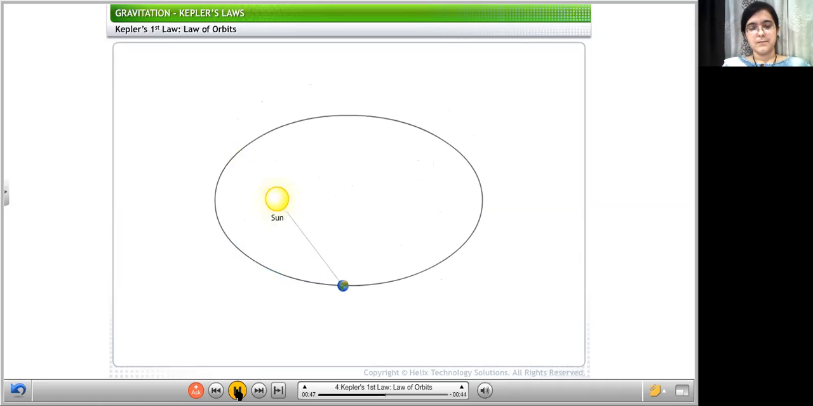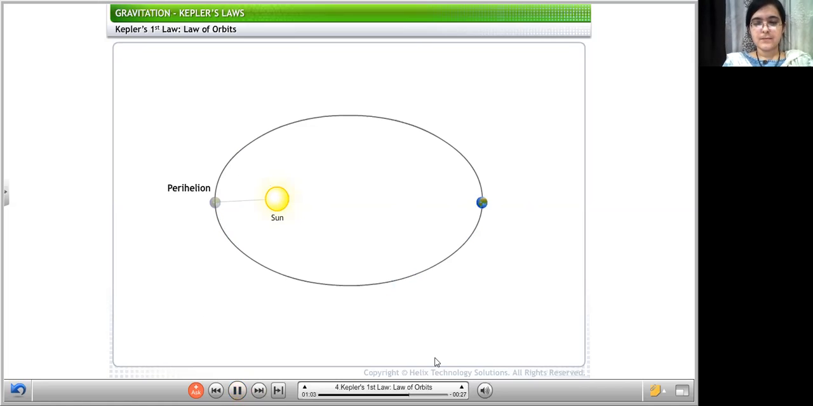As you can see, in an elliptical orbit, the distance of the planets from the sun is not constant. The closest point on a planet's orbit from the sun is called perihelion. We are seeing that the distance is different when the planet is moving. So that point which is closest to the sun is called perihelion. You have to learn these terminologies. Here the distance is more, here it is less. That point that is closest to the sun will be called perihelion.